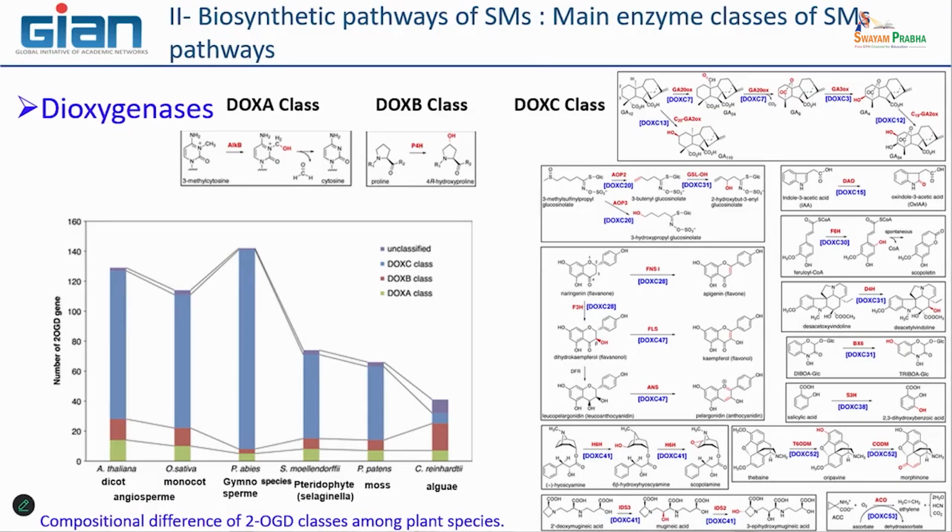And here I like this picture because you can also see that it depends on the degree of evolution of the plants.